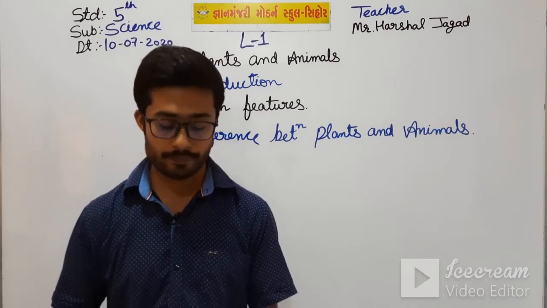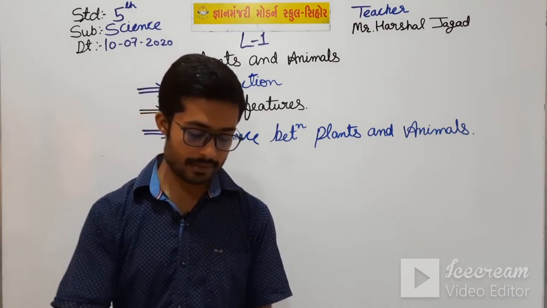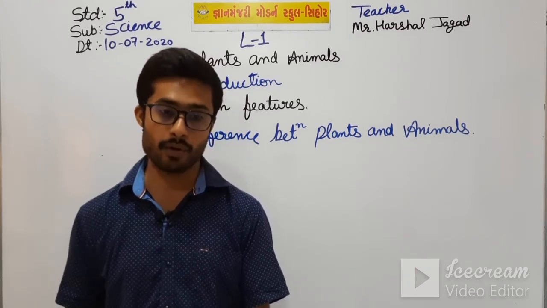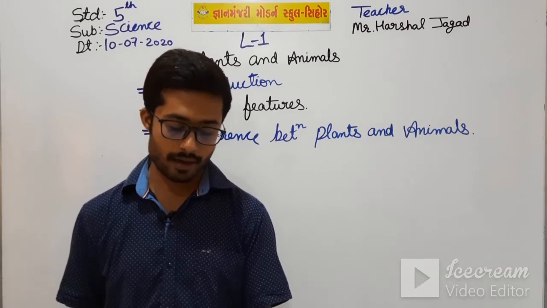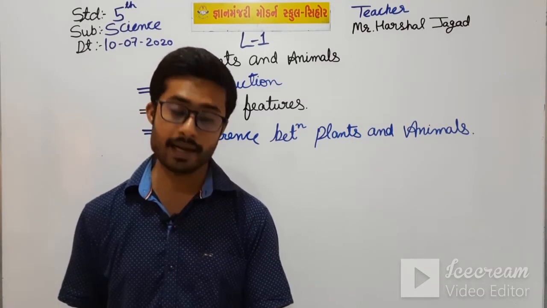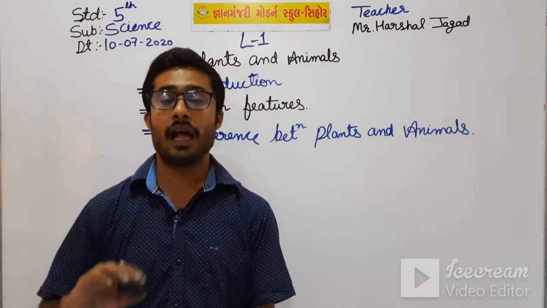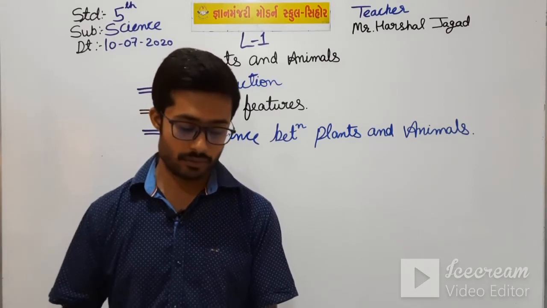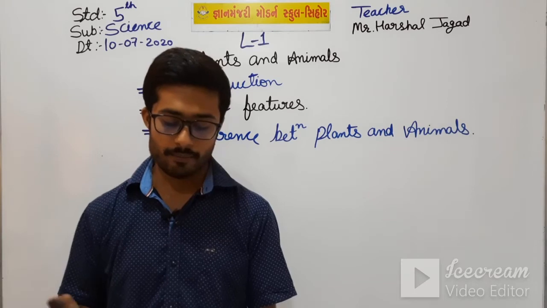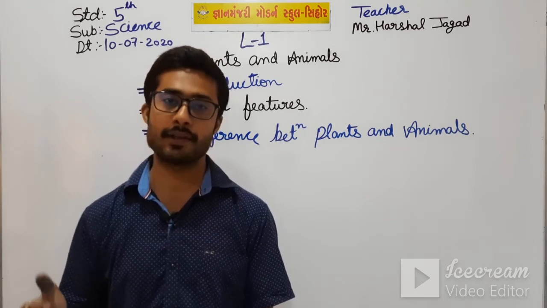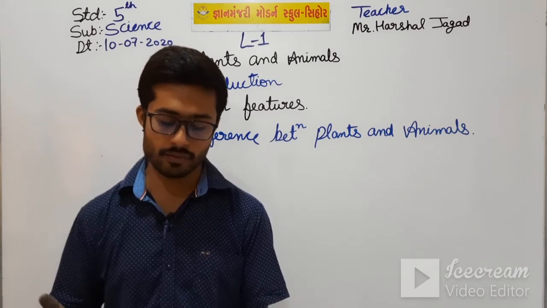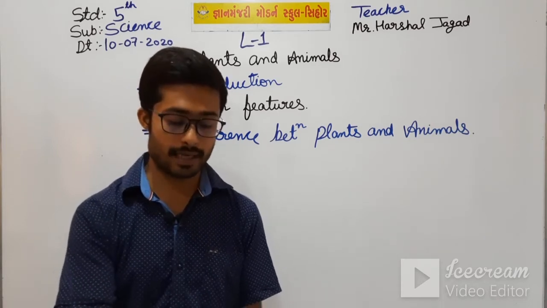Okay students, the next and last point, sixth point, that is plants and trees keep growing all through their life. They grow new branches and new leaves, means the whole life the plants grow new branches, new leaves. But animals stop growing after a certain age, once they become adults and reach their full size.